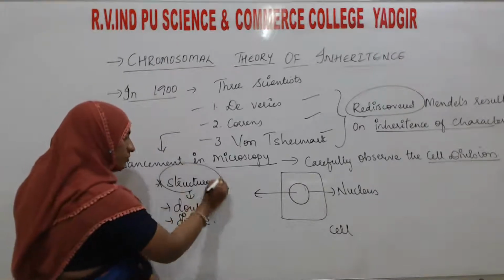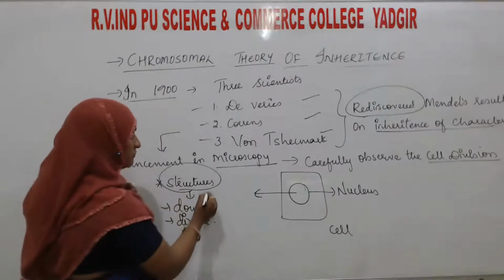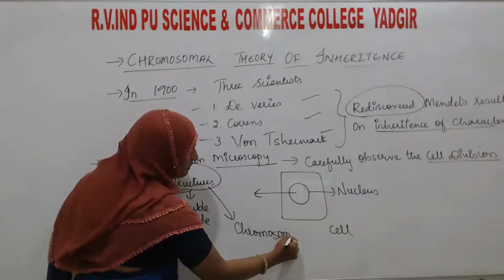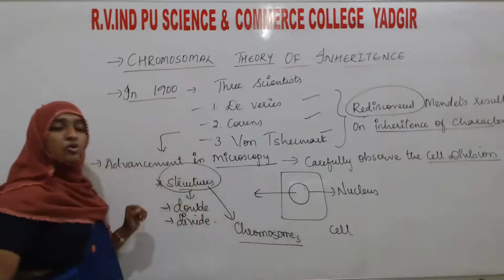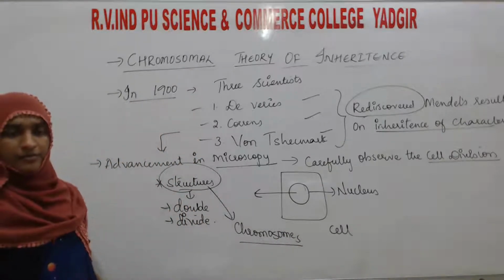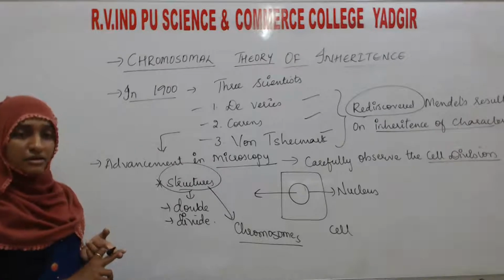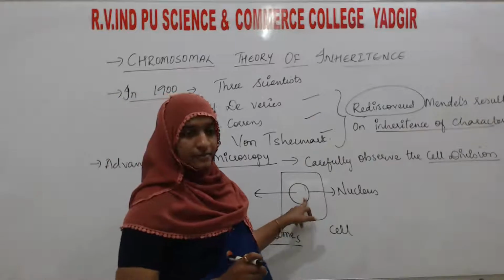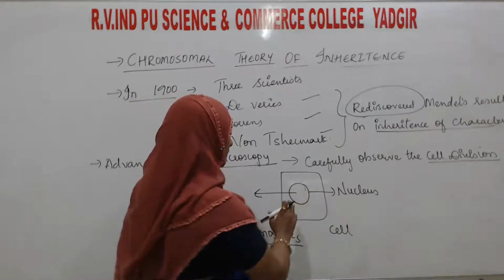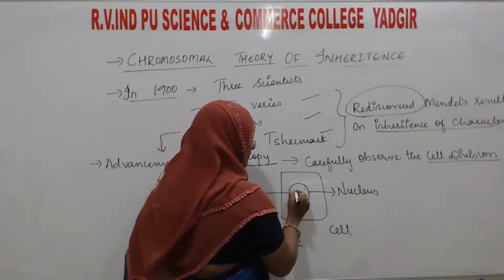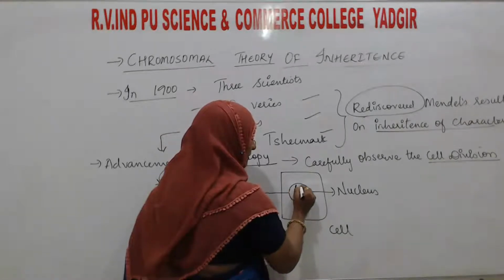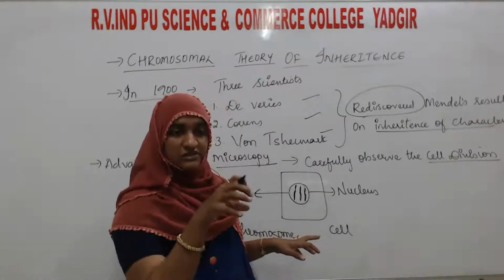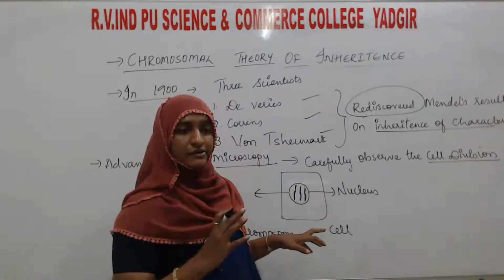What are these structures? These were the chromosomes. What are the structures in the nucleus? That is the chromosomes. First they get doubled. For example, this is the nucleus, and in this nucleus they observed some structures like this, using the microscope.